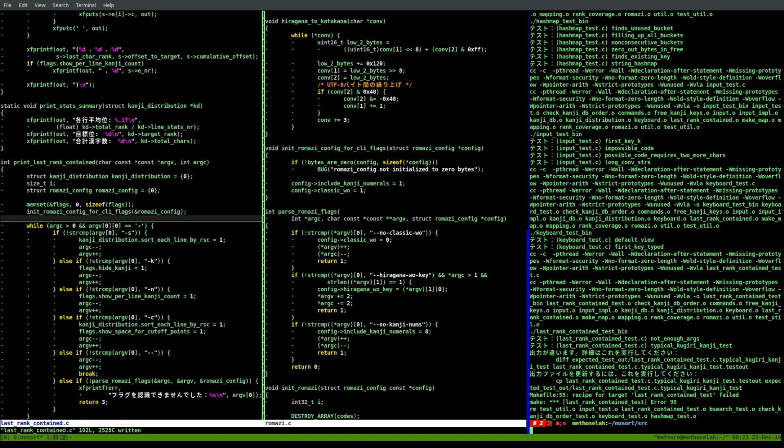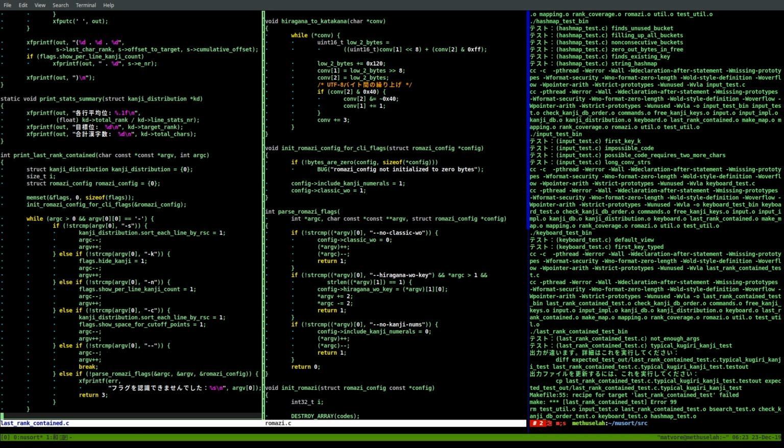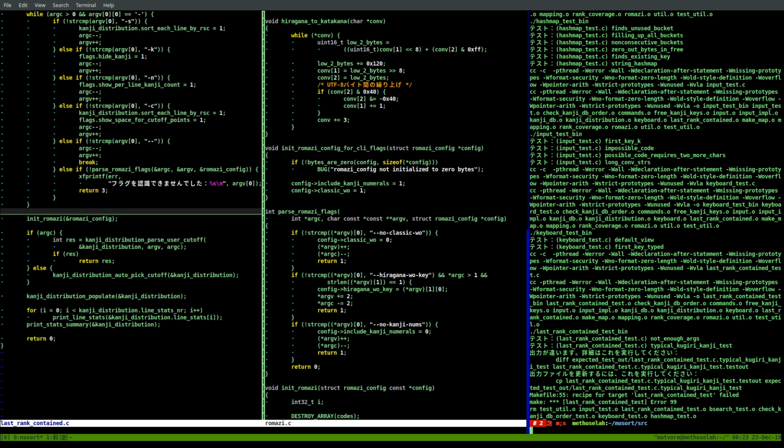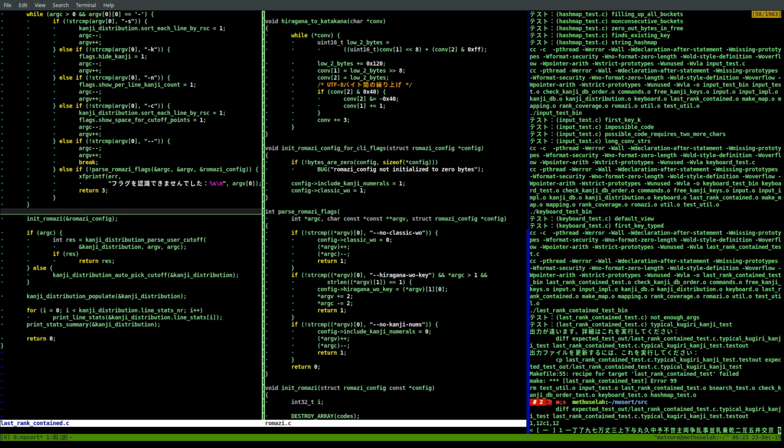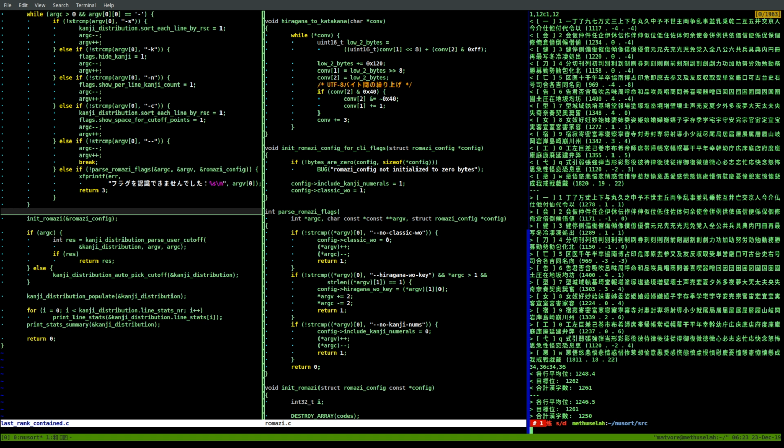Okay, we shouldn't have to change that, so that's strange. Let's see what the difference is. Okay, lots of differences. It looks like the kanji numerals were not used, because only these first several lines, the numeral positions, were changed.